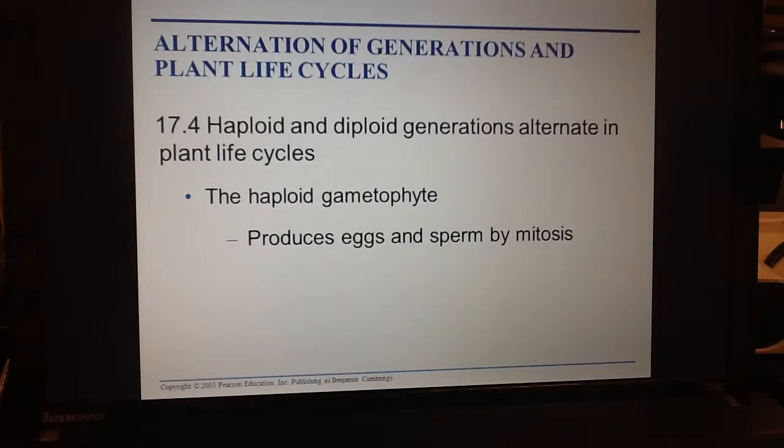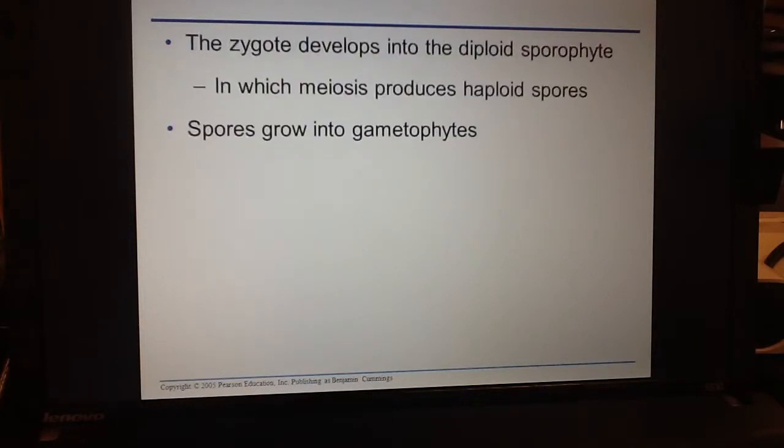The haploid gametophyte: when we are in a haploid stage, we are producing our gametophyte. The gametophyte is the organism or structure that will produce the sperm and egg by mitosis. That is not a typo. It is mitosis because we use meiosis to actually produce the gametophyte. And we'll see this in picture form.